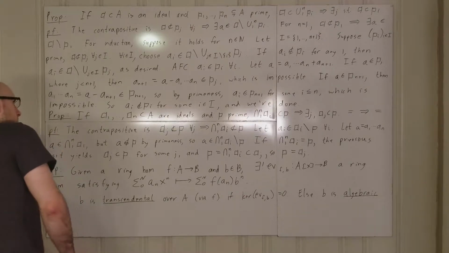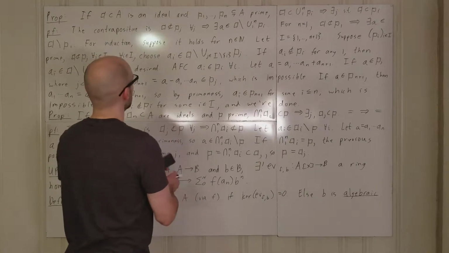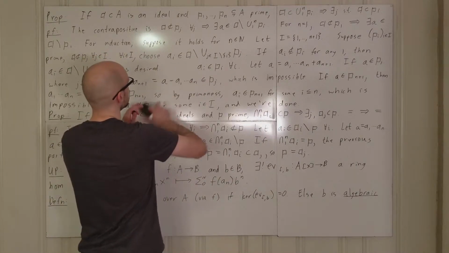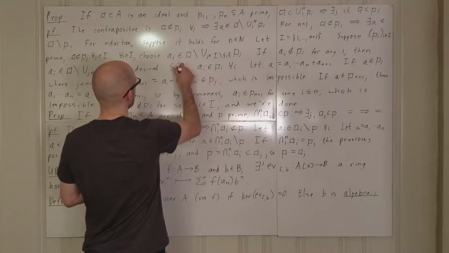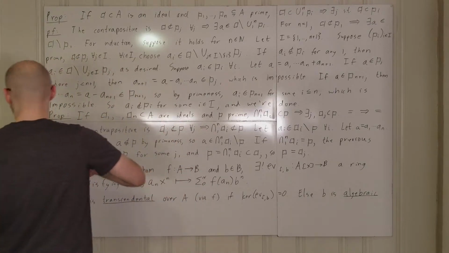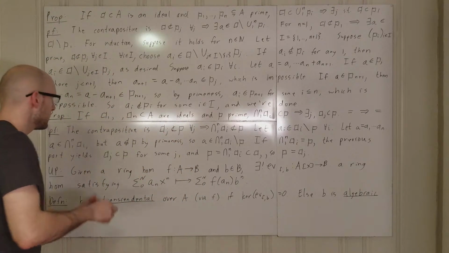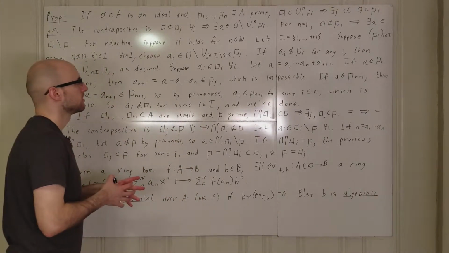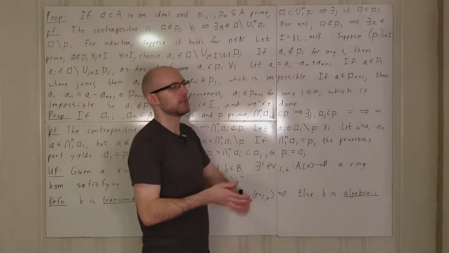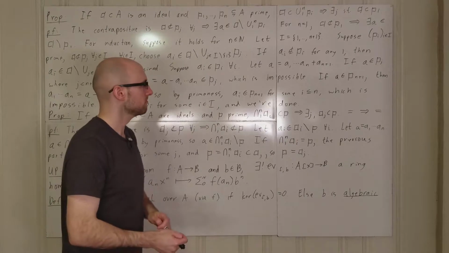So let's suppose that AI is in PI for every single I. I think what we're going to do here, yeah, okay, so this isn't going to be a contradiction. This is actually going to be the element that we're looking for.